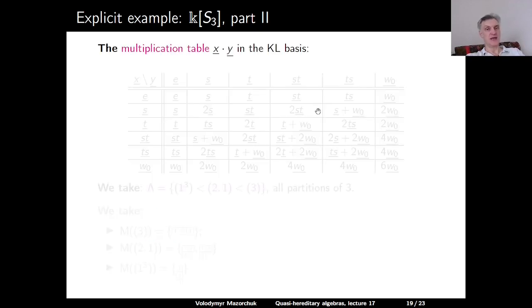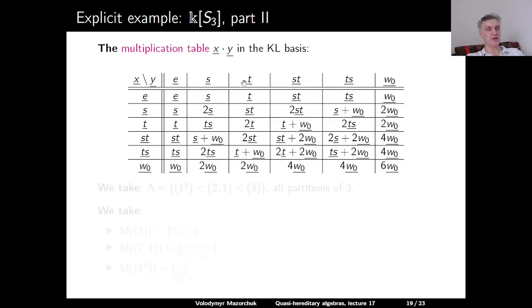And we can write the multiplication table in the Kazhdan-Lusztig basis. So here is the multiplication table in the integral group algebra of the symmetric group in the Kazhdan-Lusztig basis. So if you multiply x underlined with y underlined, this is the outcome. E underlined is the identity, so nothing happens in row 1 and in column 1. And the remaining multiplications are quite complicated. So for example, T underlined times ST underlined is equal to T underlined plus W0 underlined, and so on. So one can compute all these multiplications, and here is the outcome.